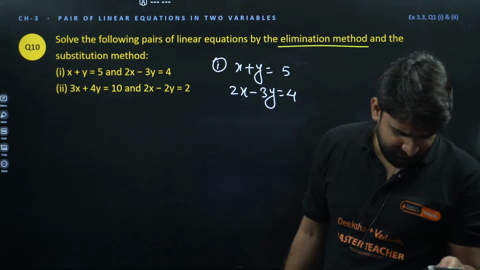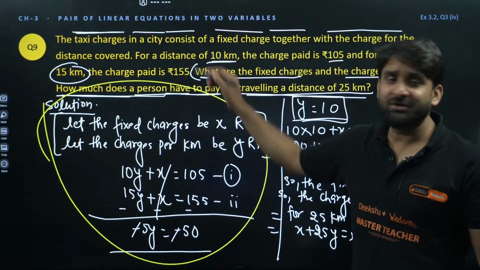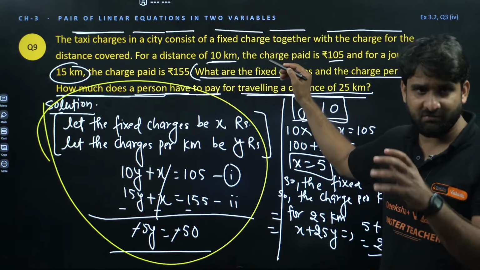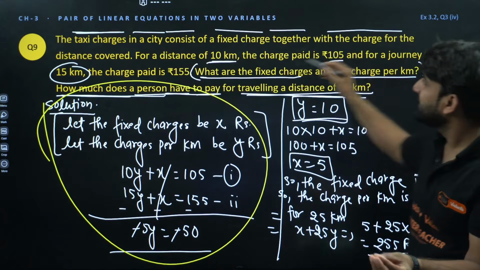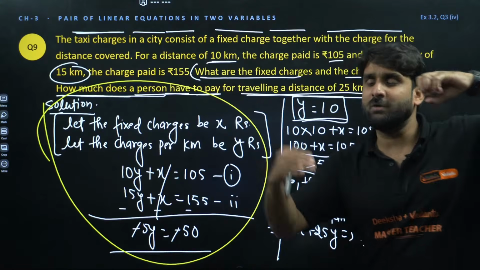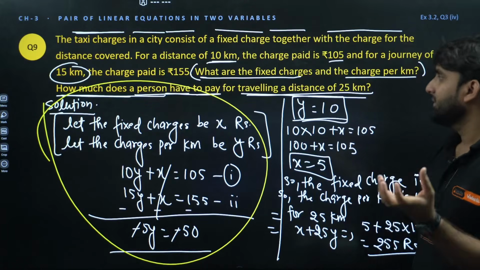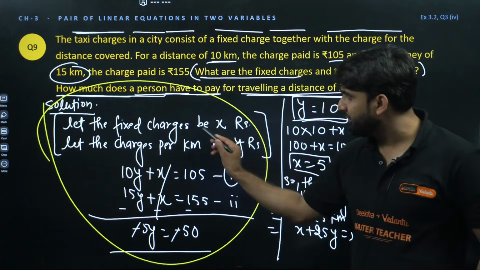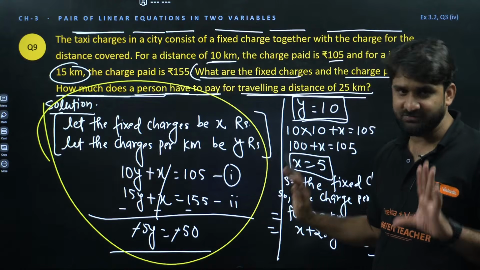Agdas Kaur is writing, sir, please explain question number 9 again. My dear champion, in this question, there is a taxi driver who has a fixed charge for traveling. There is a fixed charge, and additionally he is charging some rupees per kilometer. He has a fixed charge, and for every upcoming 1 kilometer he is charging some amount, right? And that we have to find: what are the fixed charges and what is the charge per kilometer. So we have assumed fixed charge and charge per kilometer. Fixed charge is x rupees and charge per kilometer is y rupees.